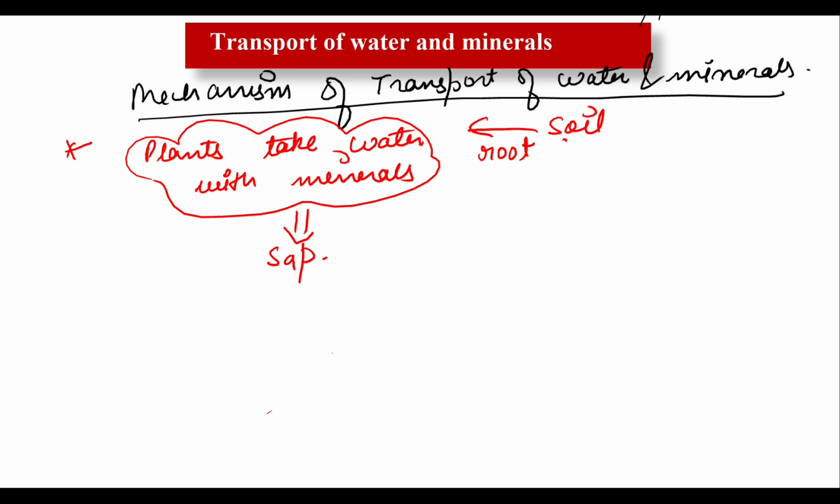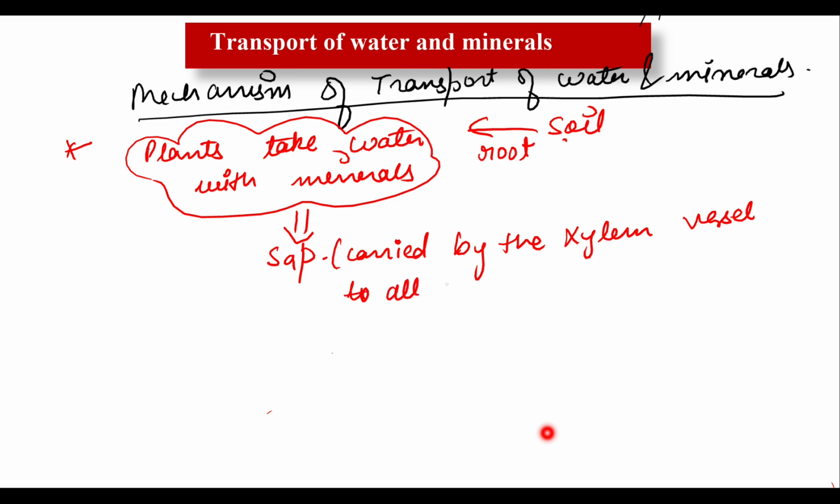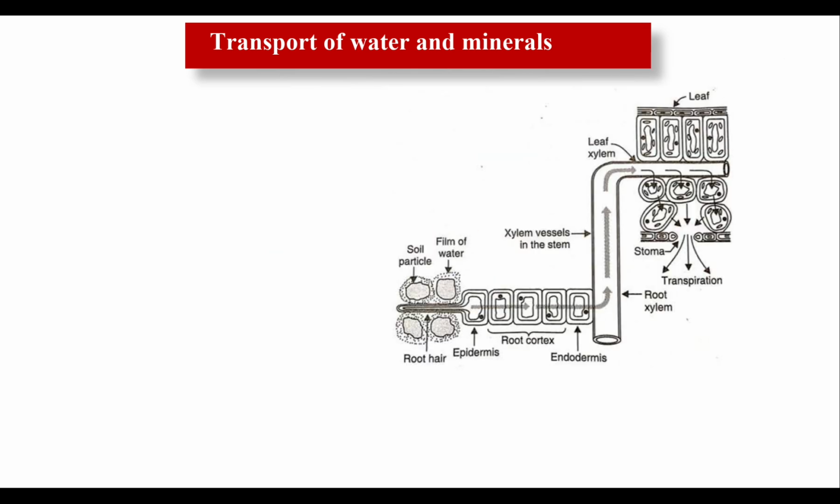Clear to everyone? Okay. Now it is carried by the xylem vessels to all parts of the body. The sap is carried by the xylem vessel, because I told you now that xylem vessel is responsible for transporting water. Carried by the xylem vessel to all parts of the plant. Let me show you the diagram, then I will explain each and everything with the help of the diagram. Now look at the diagram.